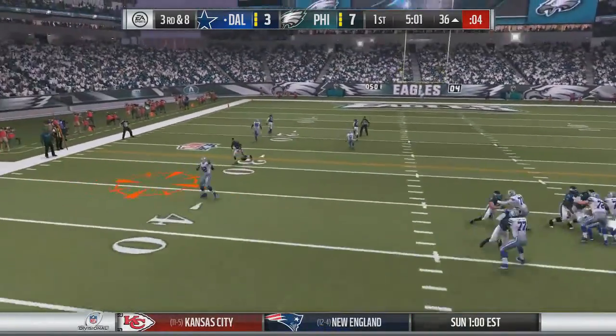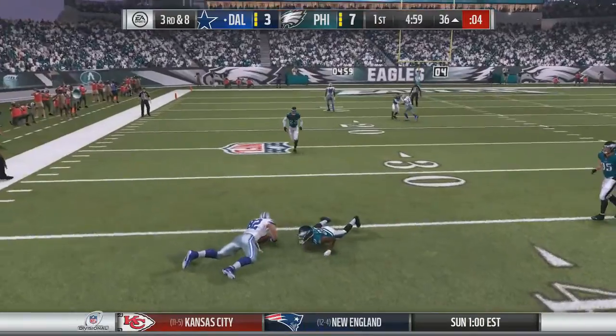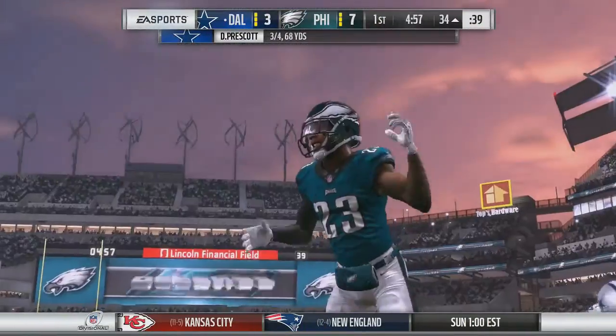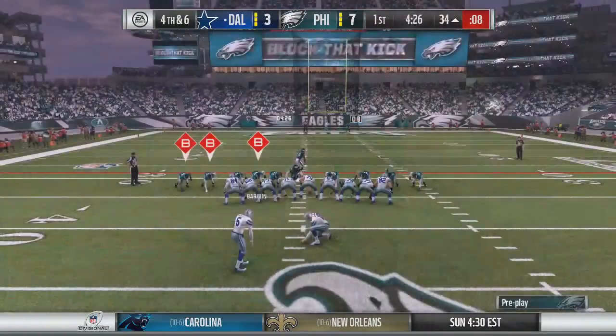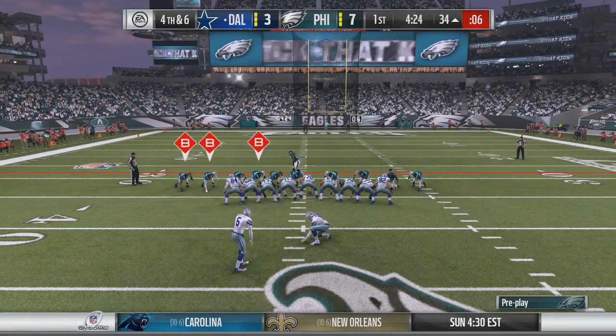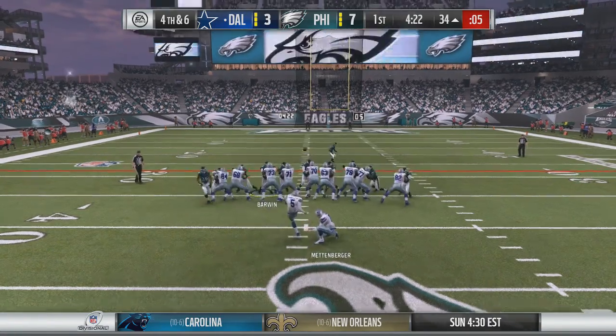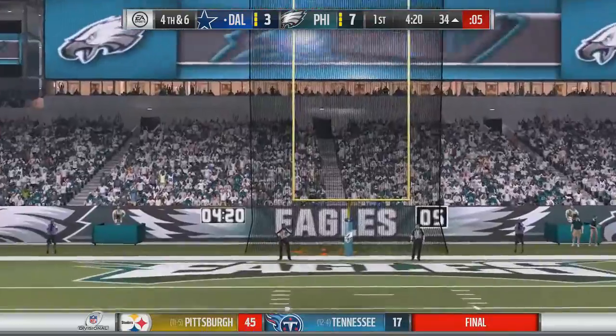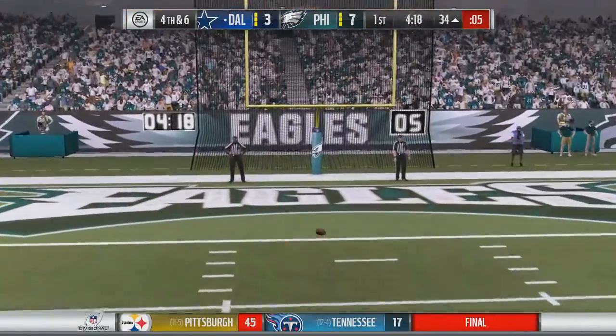Prescott in shotgun, takes the snap to the outside, caught by Witten, and he's brought down on the play by Rodney McLeod. So that will lead to another 4th down, and they would bring out Dan Bailey for about a 51-yard try to make this a 1-point game. The kick is away, and it is off the bottom crossbar and no good.